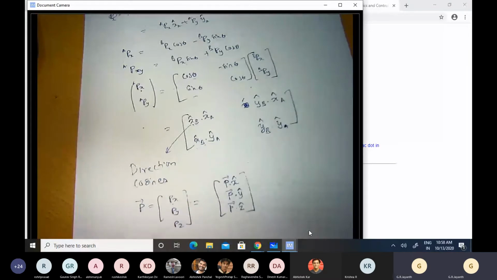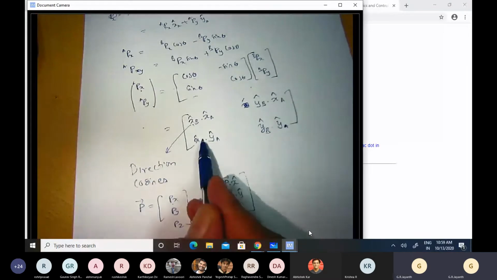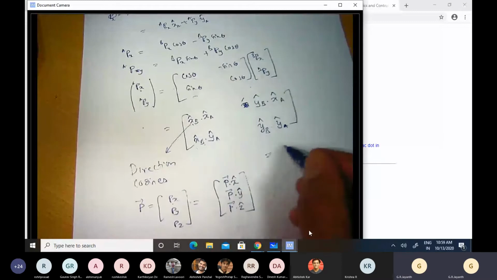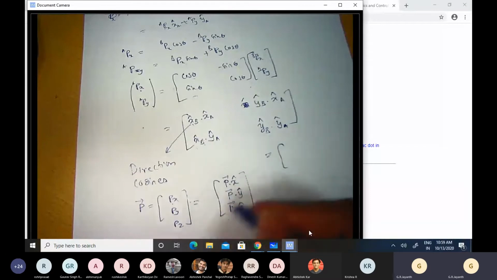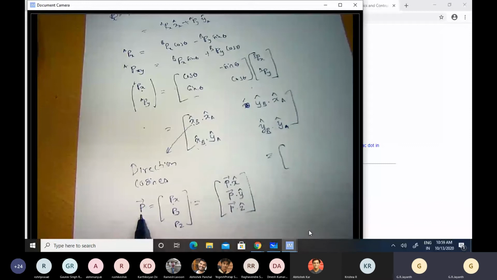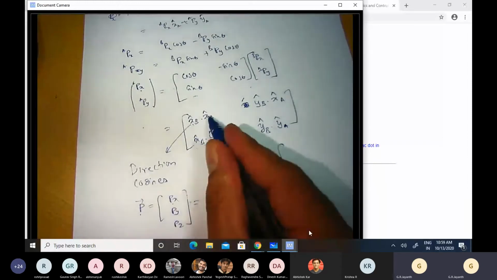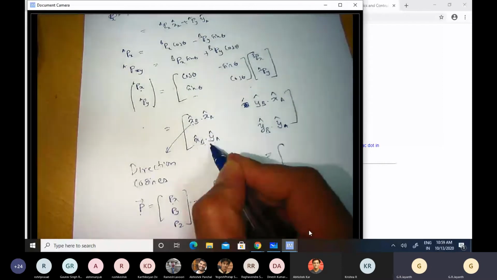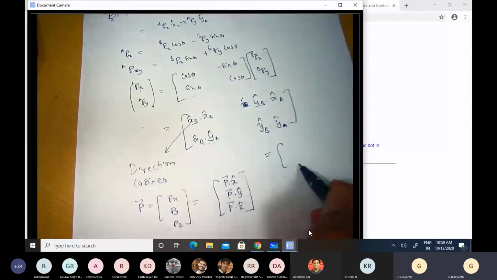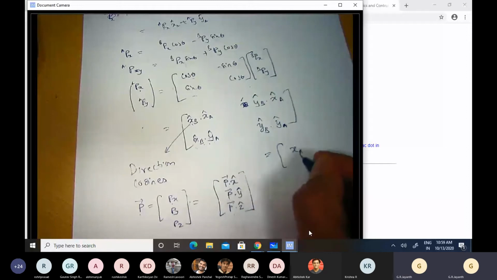So similarly, if you look at this equation here, I have x_B dot x cap A as the first term and x_B dot y cap A as the second term. So if you were to replace P here with x cap B, and assume this was a planar problem and you didn't have the third dimension, then the first 2 entries in the first column are nothing but a vector which is the representation of the unit vector x cap B in the A coordinate system.